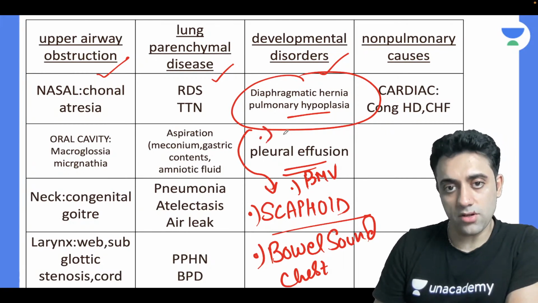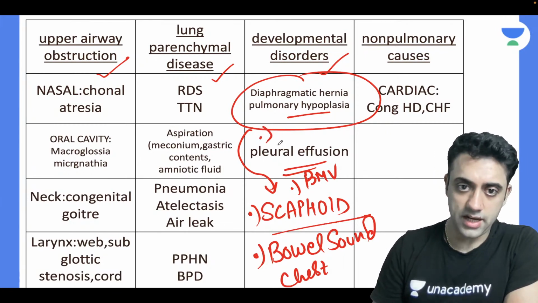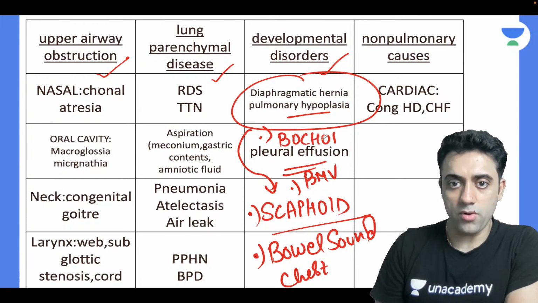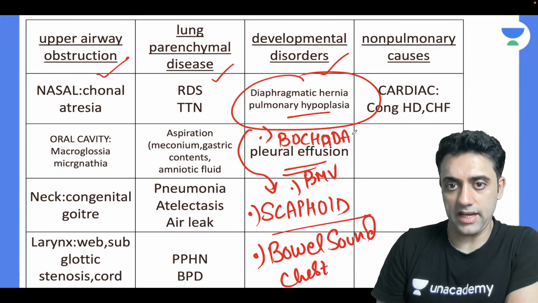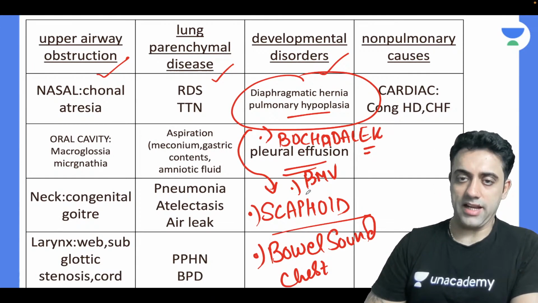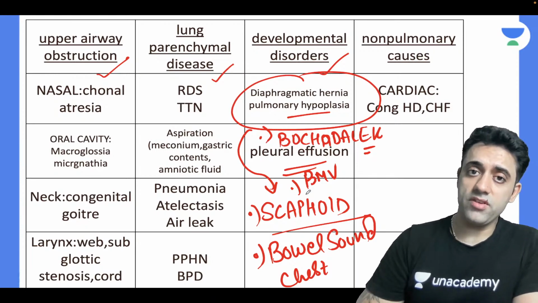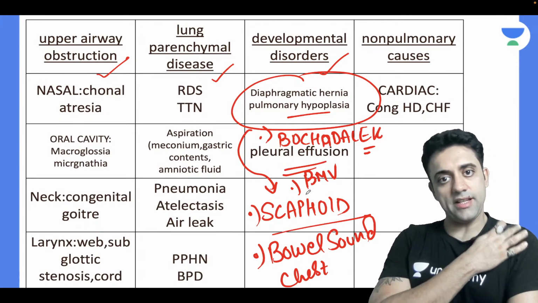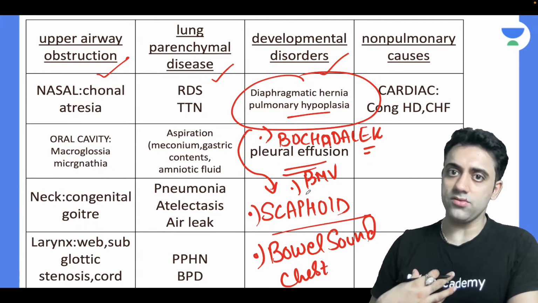And the most common type of congenital diaphragmatic hernia is the Bochdalek hernia, the posterolateral variety. Can the baby come with distress in CDH? Obviously, when the bowel sounds are in the chest, then definitely the patient will have distress. There is no doubt about it.